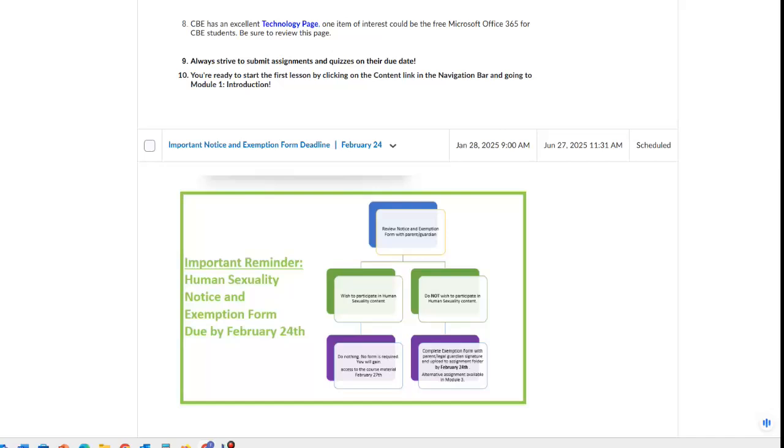And I always recommend that you submit assignments and quizzes on their due date. Students think that they can complete this course in the last week or last day, and massive disappointment arises when they realize that each assignment will take maybe an hour, sometimes 2 hours or more to complete. And so it's not a good outcome for those students. So follow the due dates. They're in the checklist, they're in the assignment folder. I will create a week at a glance for you in the announcements. Follow that and you will do well in our course, and it will minimize the stress that you may feel.